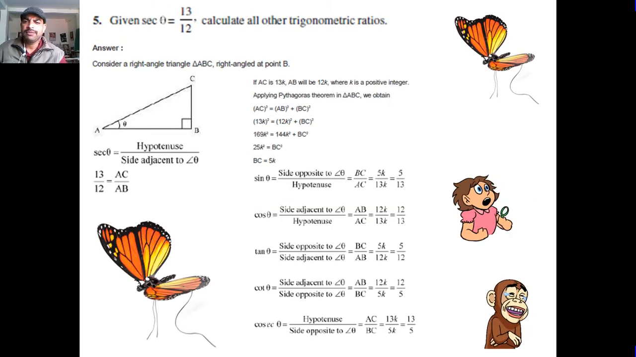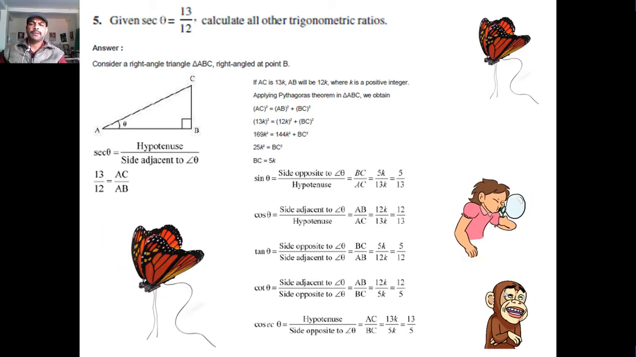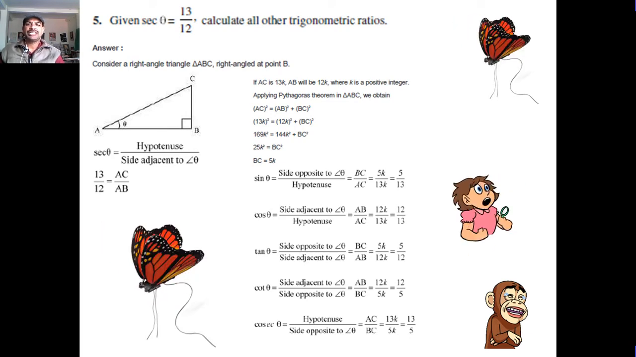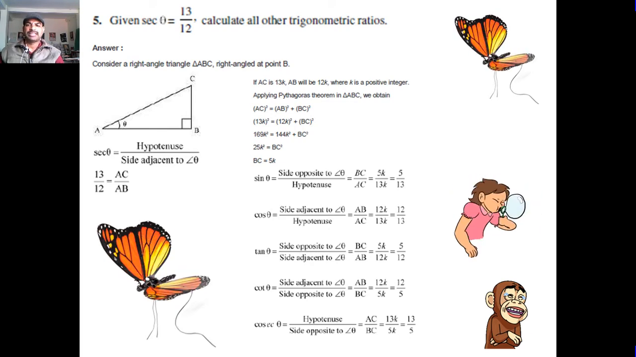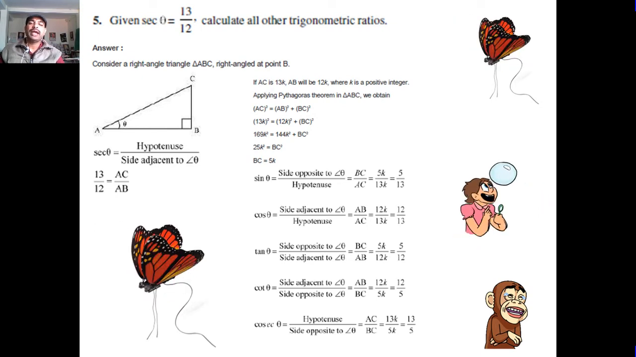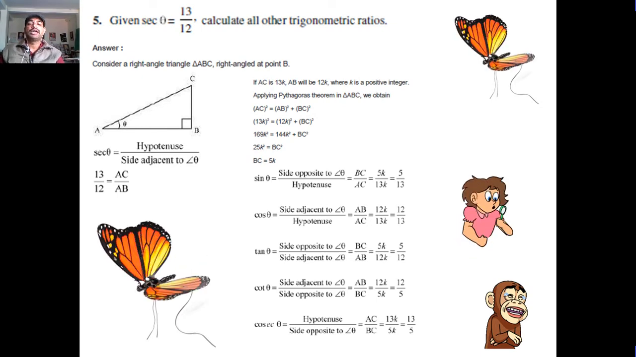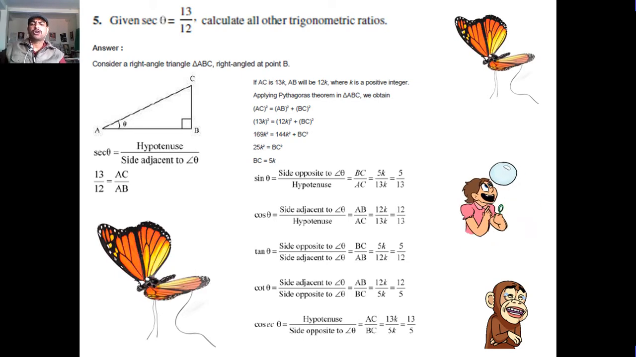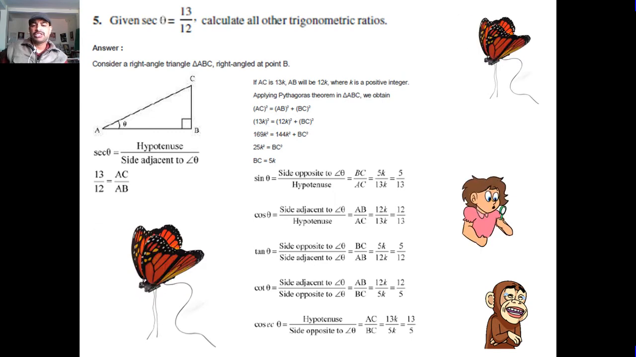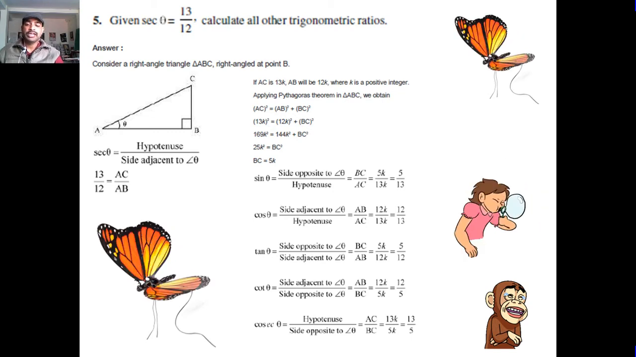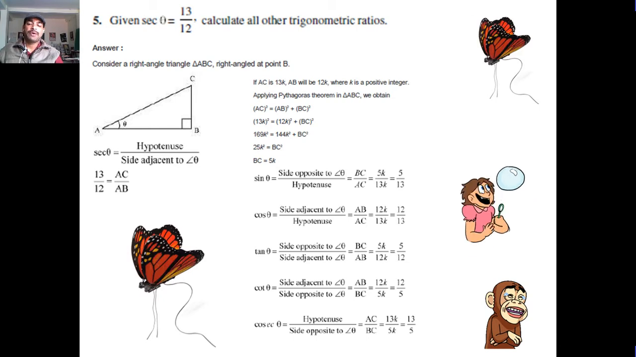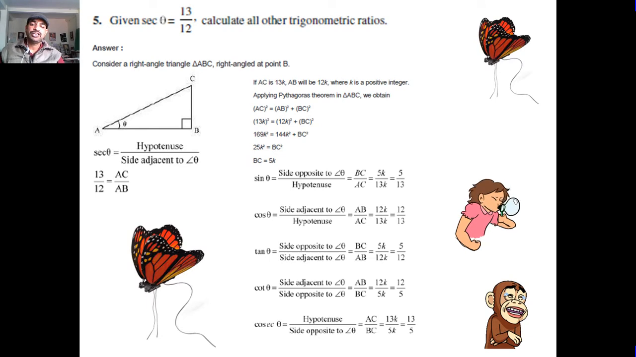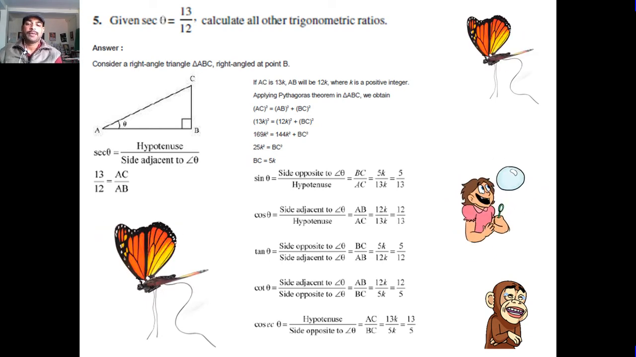Now students, question number 5. Given sec theta is equal to 13 upon 12, calculate all other trigonometric ratios. So sec theta is equal to hypotenuse upon base. Using this value we get the perpendicular value, that is 5. And now sin theta is equal to BC upon AC, 5 upon 13. Cos theta, AB upon AC, 12 upon 13. Tan theta, BC upon AB, 5 upon 12. Cot theta, यहाँ पर AB upon BC is equal to 12 upon 5. And cosec theta, AC upon BC is equal to 13 upon 5.